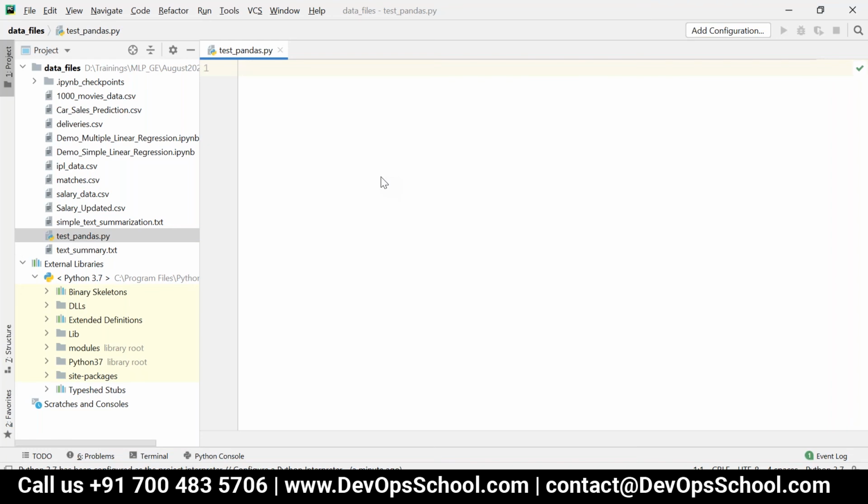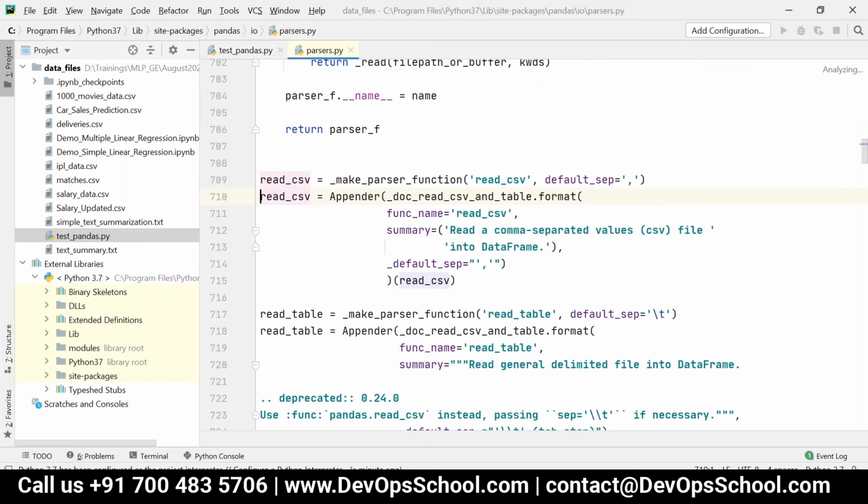Now let me just say import pandas as pd, and then pd.read_csv on the 1000 movies data.csv. If I place the cursor over here and press Control, it will go to that particular one. It is inside site-packages, pandas, io, parsers. So what is happening over here? There is some class called appender. You need to go to that appender.